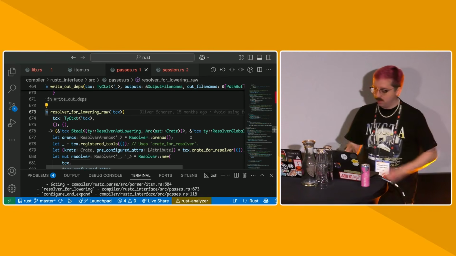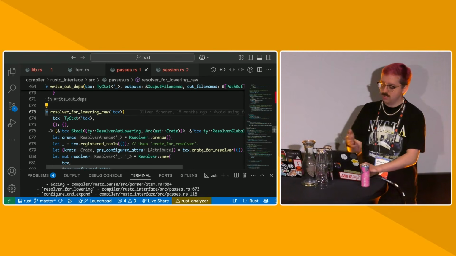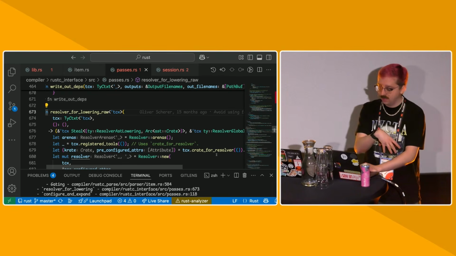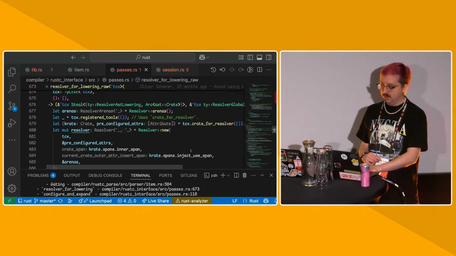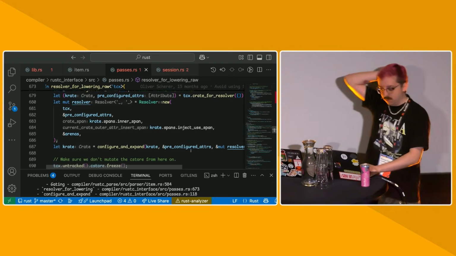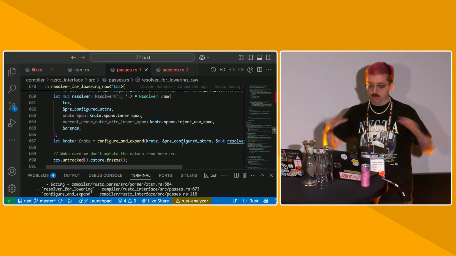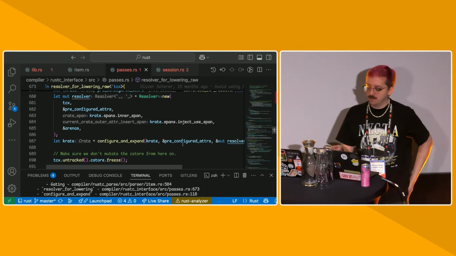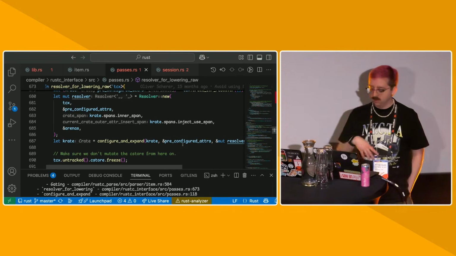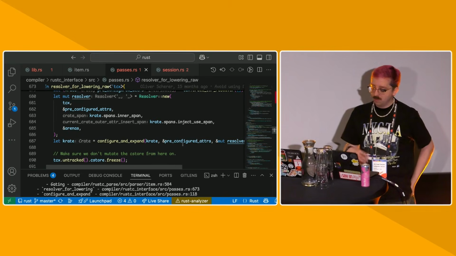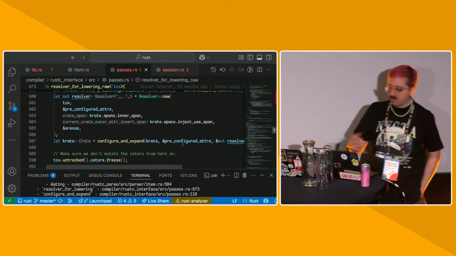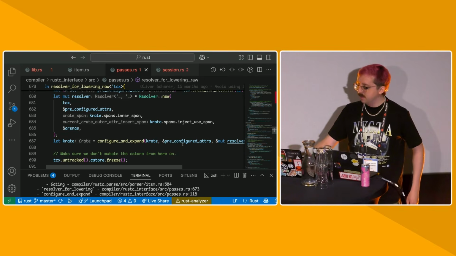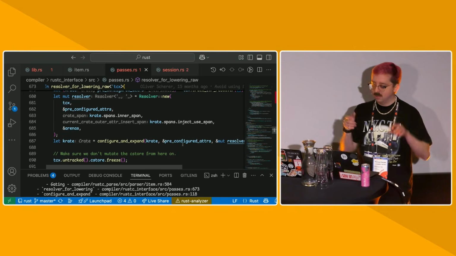So we start out with this crate for resolver, which is just a way that we can get that crate that we parsed at the beginning, and we pass it into something called the resolver. The resolver basically just recursively walks through the crate, and when it hits a macro expansion, it expands the tokens and reparses them. It has some complications around use statements and macros, making sure they have